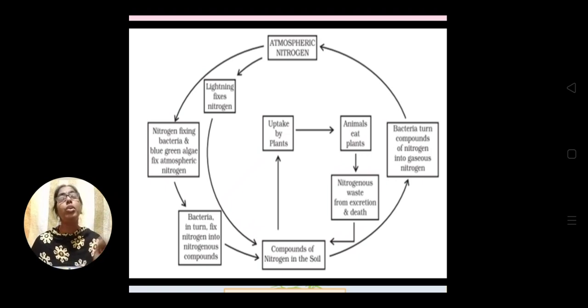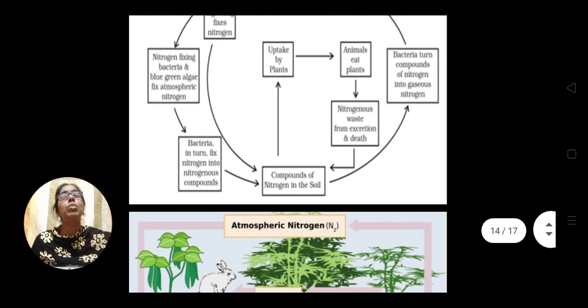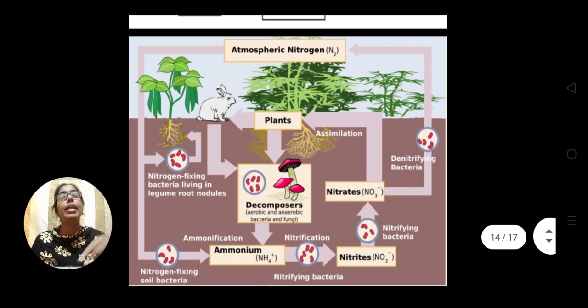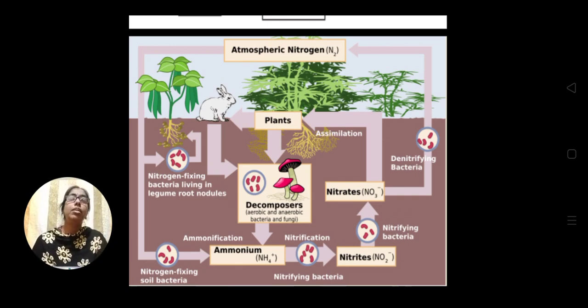Okay, so if you observe, it is a cyclic process. It comes from the atmosphere, is fixed by the bacteria in the soil, then from the soil it is taken up by the plants, from plants to animals, both from plants and animals to the soil again, and again from the soil by certain bacteria it goes back to the atmosphere. That's why it is known as the nitrogen cycle. Here it is given diagrammatically, so it will be more convenient for you.